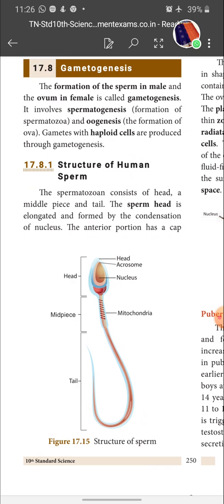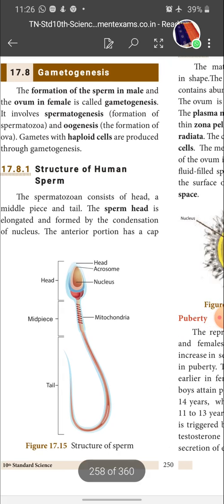Let's enter into the structure of human sperm once again. Spermatozoa consist of how many parts? Three parts. What are the three parts? One is head, another is middle piece, another is tail. And what about the head, and what are the structures present inside the head? The sperm head is elongated and formed by the condensation of nucleus. Okay, it's elongated in structure, and inside it there is a condensation of nucleus.